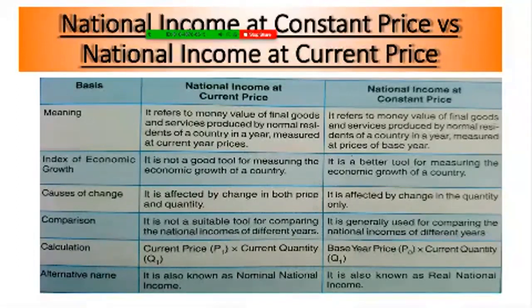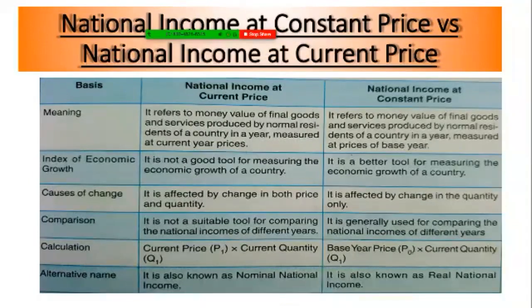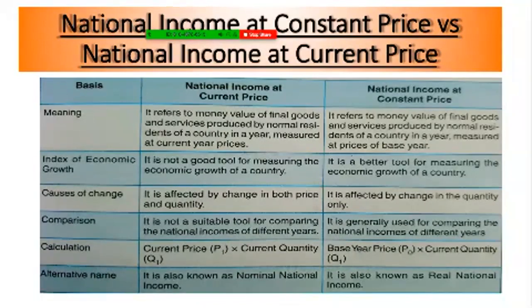Next, index of economic growth. How reliable is the current year price to measure the economic growth of a country? It is not considered a very good or reliable tool for measuring the real growth of a country. However, the constant price gives us the true picture of the economic growth.